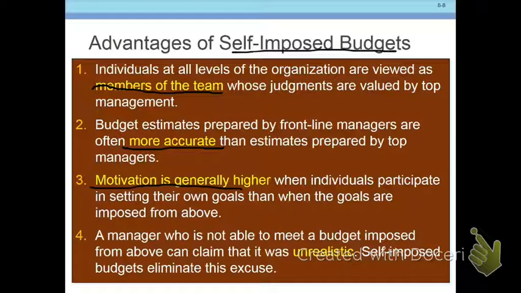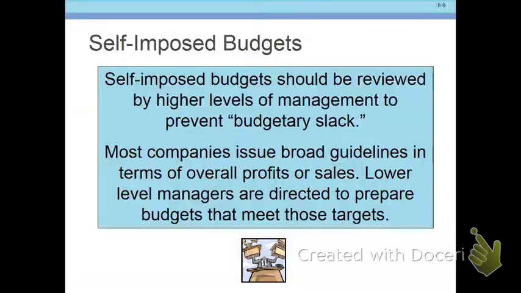Motivation is going to be higher because they're going to feel they have a say in what the budget is. It's not somebody that told them you're going to sell $1 million when they know full well that's an impossibility. Since they put those numbers out there, since they're the ones that prepared that budget, it's going to be a motivation for them. And because of that, they can't claim that it's unrealistic, because they're the ones that in fact created the budget.